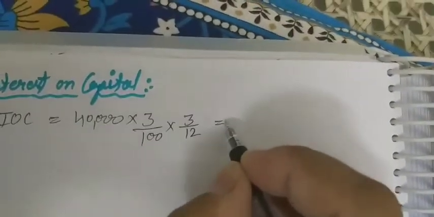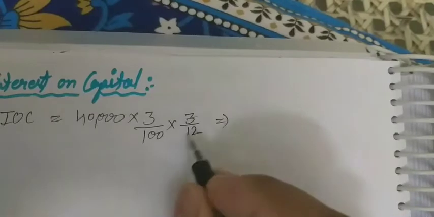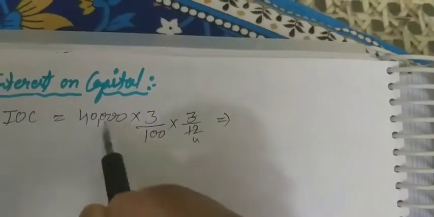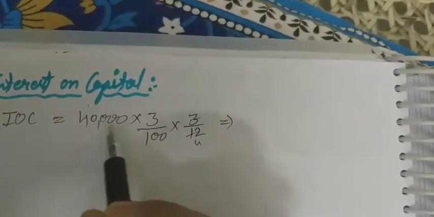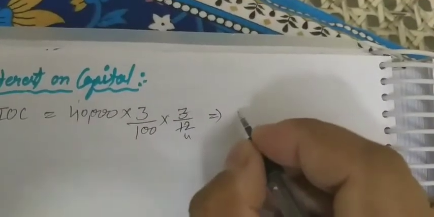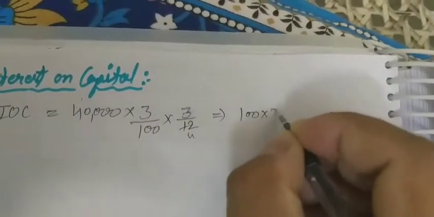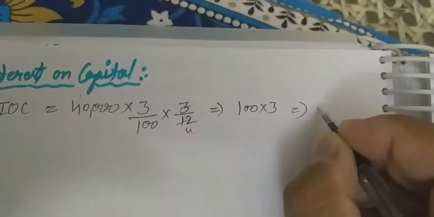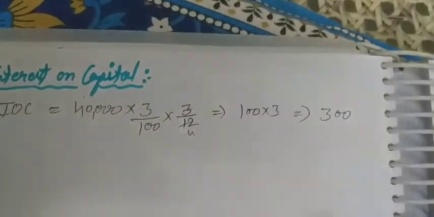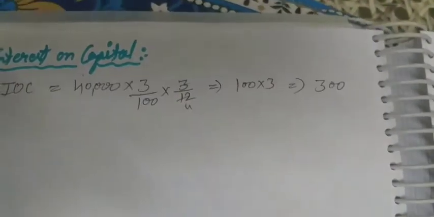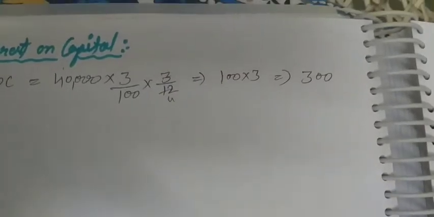If we calculate this, 3 4 ja 4, 1 ja 20, 3. So 100 multiply 3, that is 300. So interest on capital is 300.